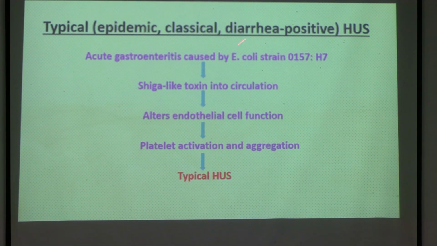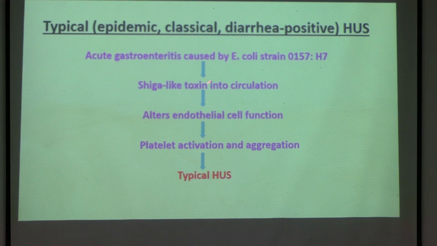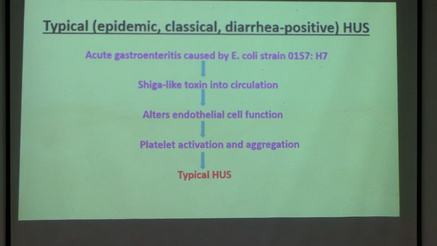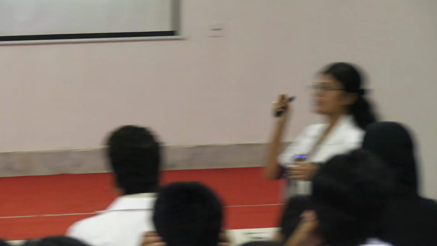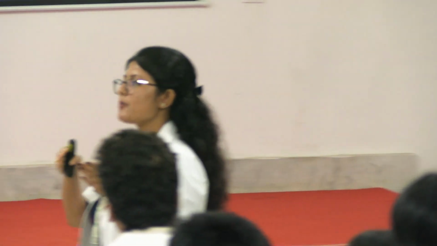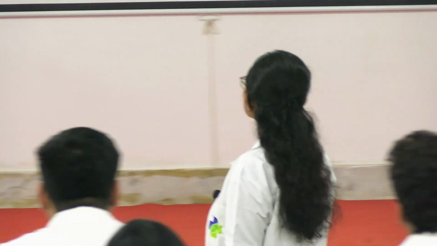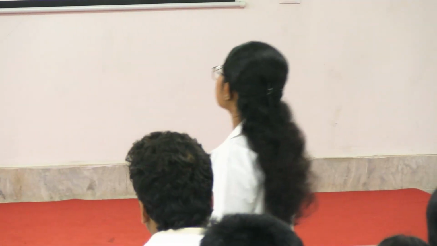From the bacteria, it will secrete a Shiga-like toxin in the circulation, and now the normal function of the endothelium will be altered, and the same thing happens as in TTP. So in a blood vessel, one E. coli has entered and it is secreting Shiga-like toxins, and platelets are unnecessarily utilized even without injury. So the normal endothelial function is altered. Now platelets are unnecessarily getting activated and aggregated, and it is causing the typical HUS. Okay, is it clear? The same thing only, how thrombocytopenia is developing.